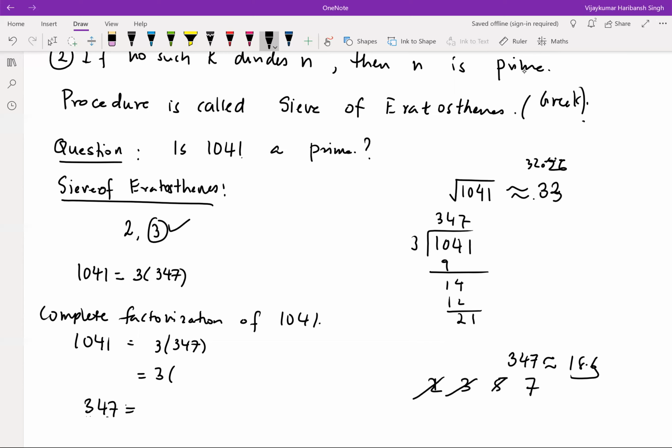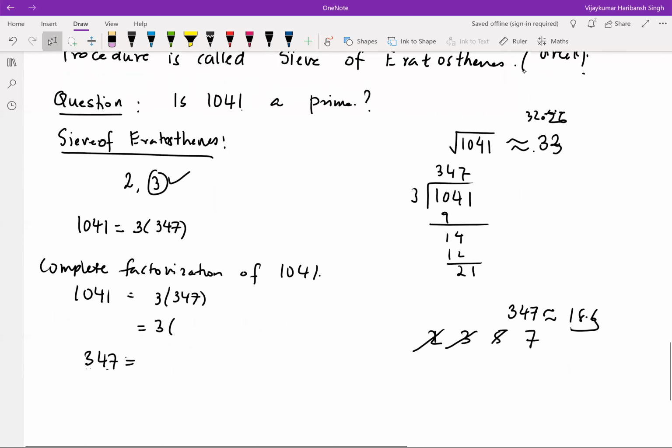What about 7? If you divide by 7, you can see, 7 fours are 28, 7 fives are 35. You get what? 27. So no, 7 is also not there.